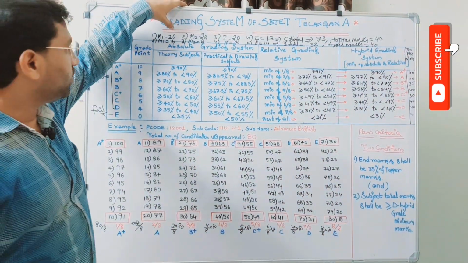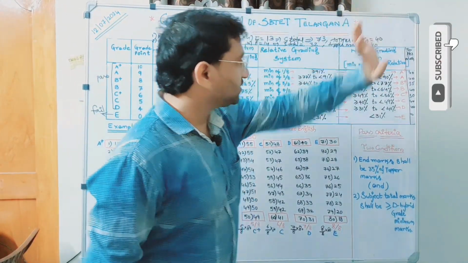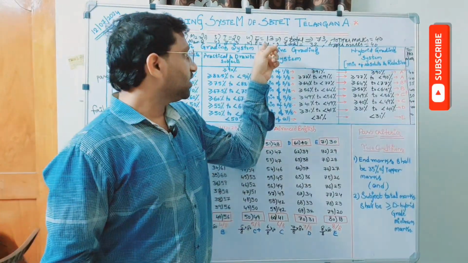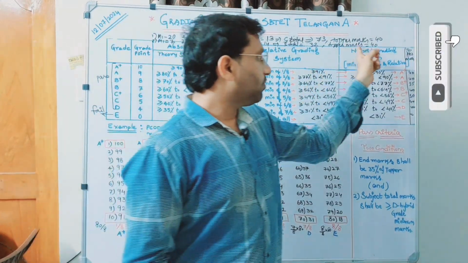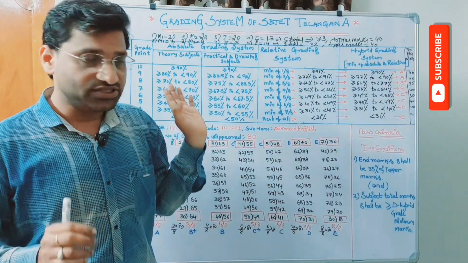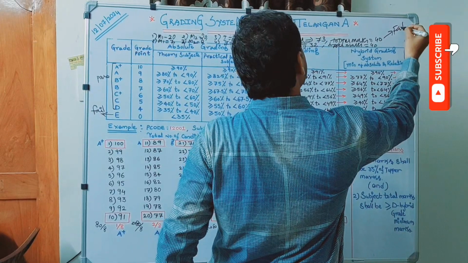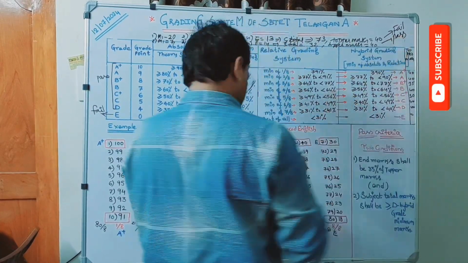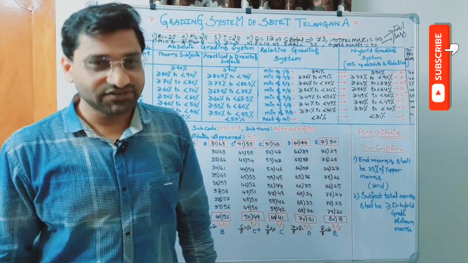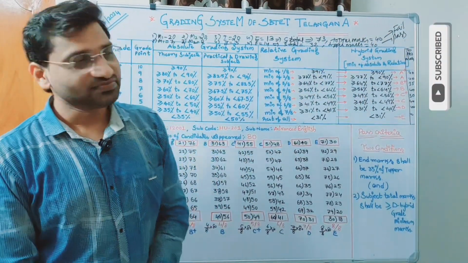So in case 1, mid 1 is 20, mid 2 is 20, internal is 20, end is 13, subject total is 73, top marks is 40. In case 2, mid 1 is 7, mid 2 is 8, internal is 3, end is 14, subject total is 32, top marks is 40. Same class, same batch, both are classmates, but different cases. In the first case, the candidate is failed. Here the candidate is pass. Look at the change. The candidate who secured 73 marks is declared as failed, but the candidate who secured 32 marks is declared as pass. What is the reason?